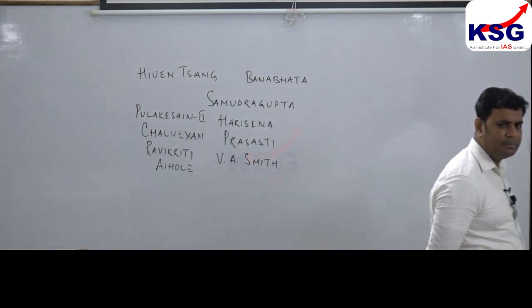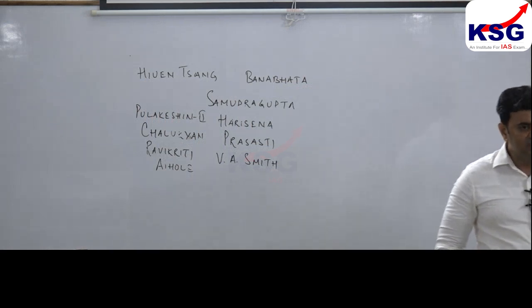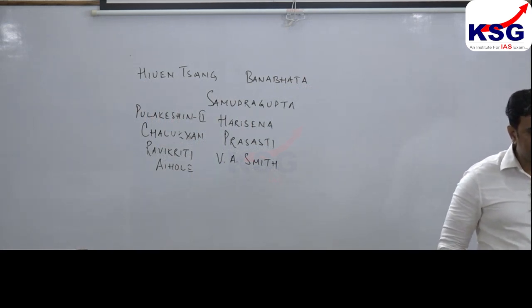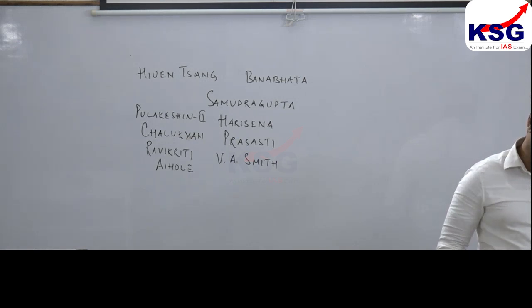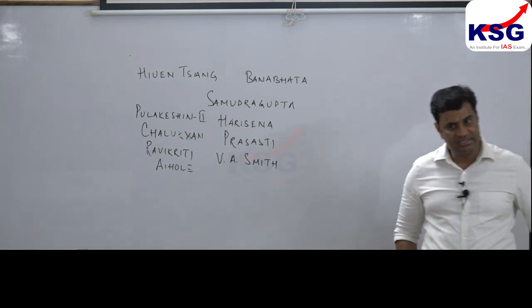Right, the first evidence of rudimentary coins comes from the Indus Valley civilization, in the form of seals, S-E-A-L-S, in the form of seals. Right.